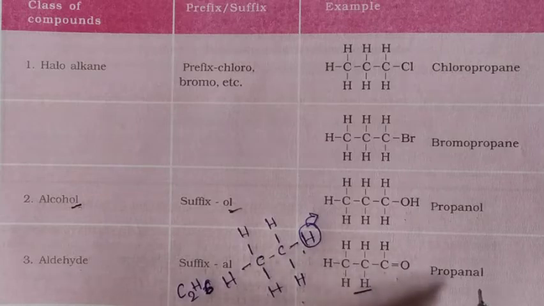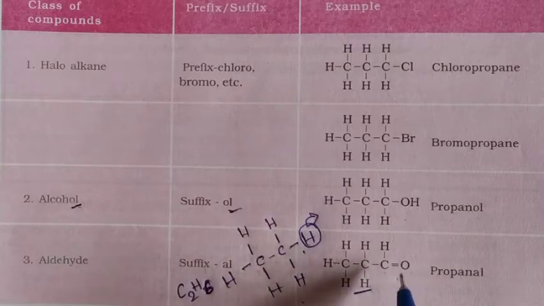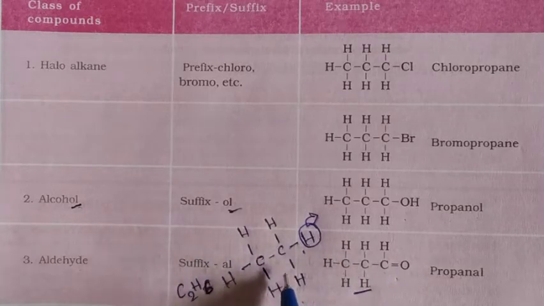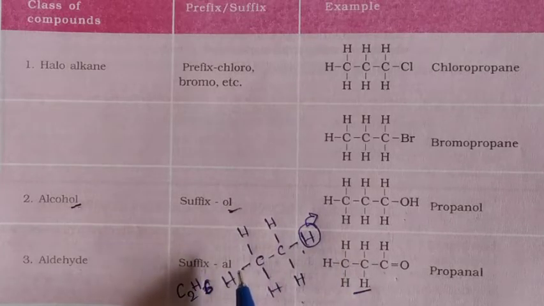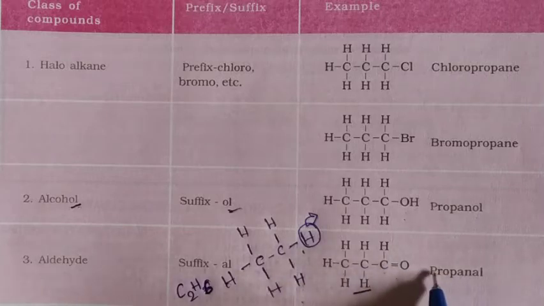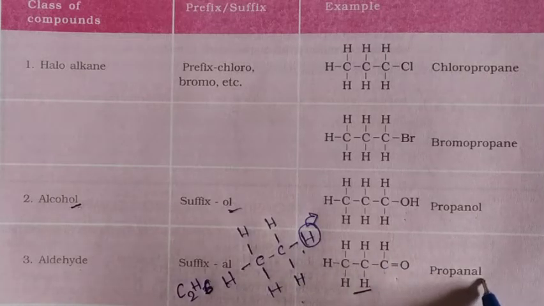Look carefully. The aldehyde functional group contains a C, and that C is also counted with the hydrocarbon. We take ethane as the primary hydrocarbon, but after attaching the aldehyde group, the C in that group is also counted with the primary hydrocarbon. After that, it is named propanal. Okay children, don't get confused.